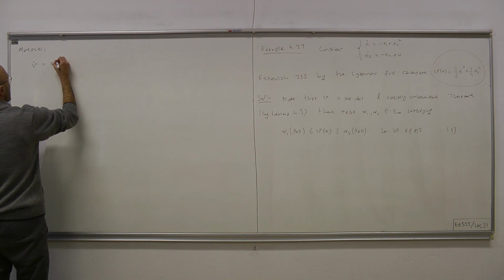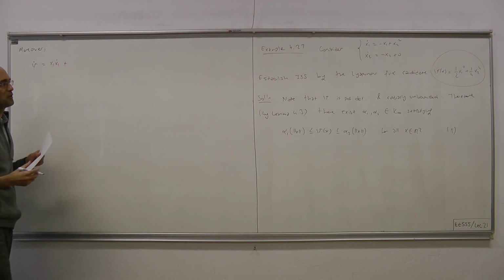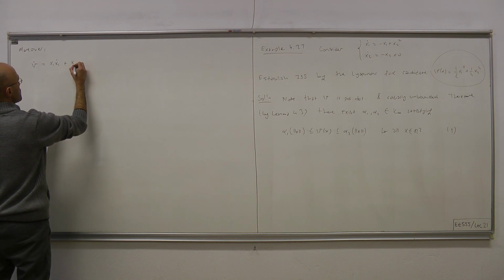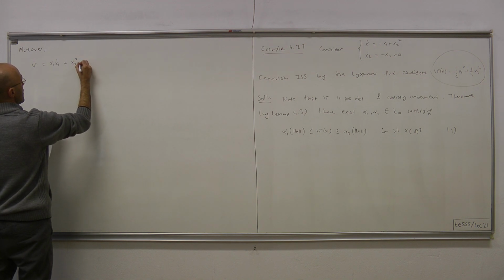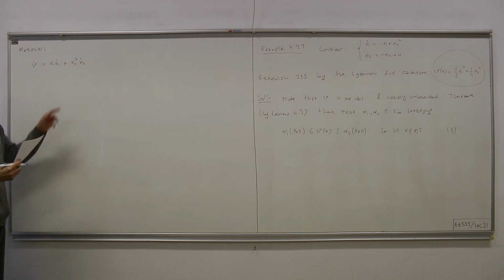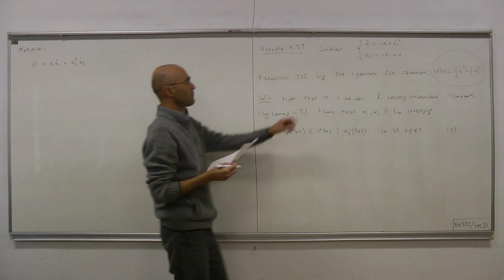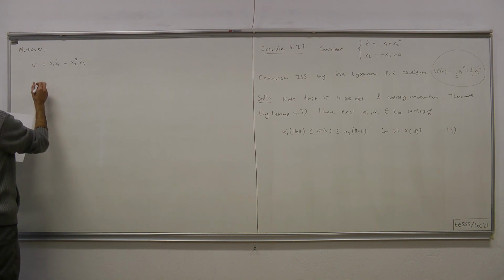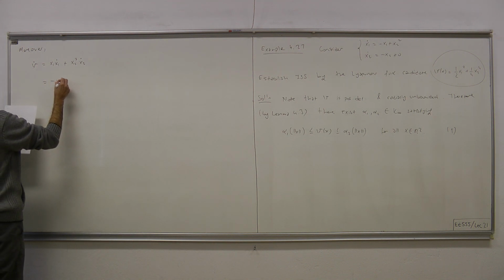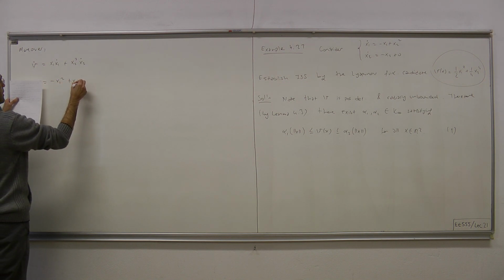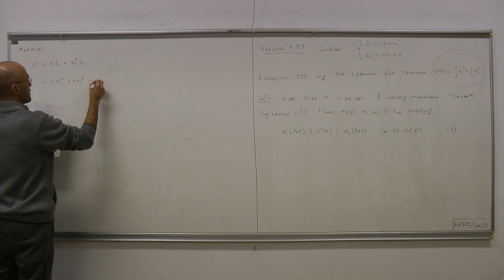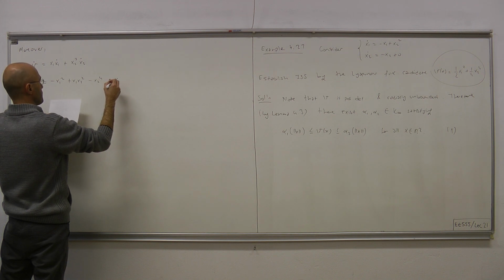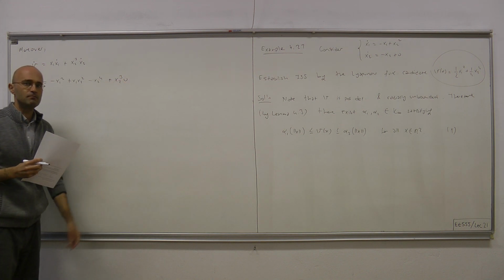Okay, so x1 dot plus partial of the second term with respect to x2 times x2 dot, and partial with respect to x2 yields x2 cube, and then we multiply that by x2 dot. The dots x1 dot and x2 dot come from the system description, they come from the right hand side. So let's write them down. Minus x1 squared plus x1 x2 squared minus x2 to the 4 plus x2 cube times u.